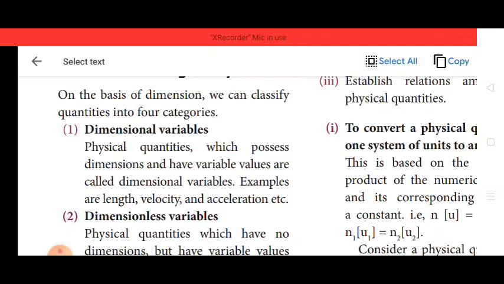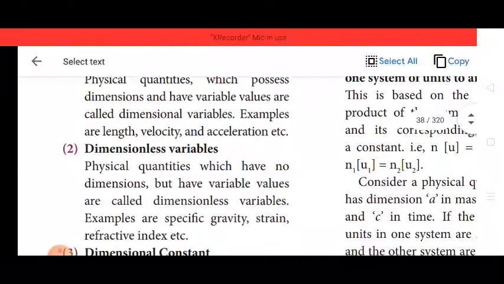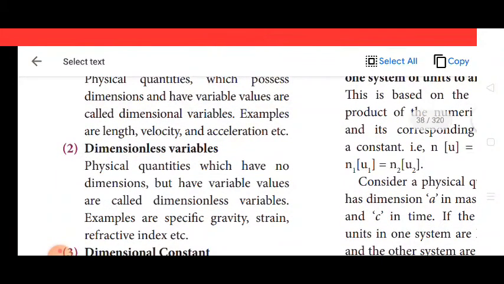That means physical quantities having variable values are called dimensional variables. Dimensionless variables means physical quantities which have no dimensions but have variable values. No dimension but having variable values, called dimensionless variables.